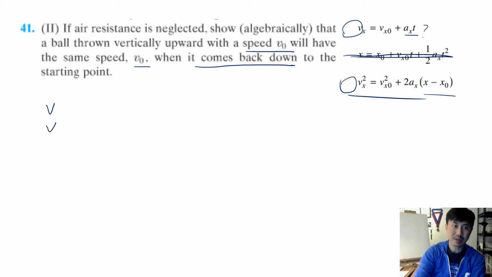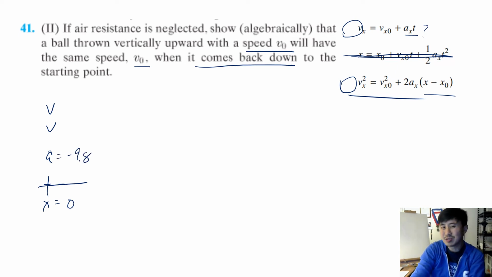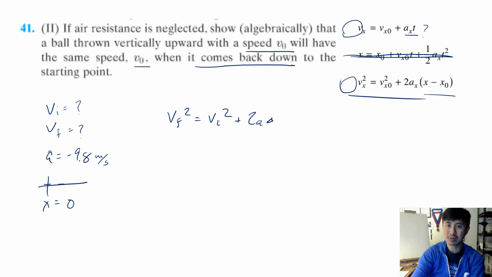VVATX, displacement is 0, time we don't care about, acceleration is negative 9.8, but we don't even need that because algebraically, don't even sweat it. V initial, V final, right? And this is question mark, this is question mark. So we're going to use this equation: V final squared is equal to V initial squared plus 2a delta x. And we're going to substitute in delta x as 0.